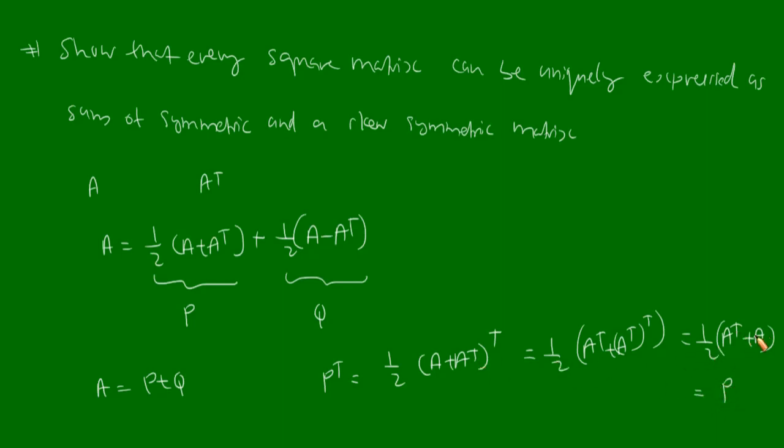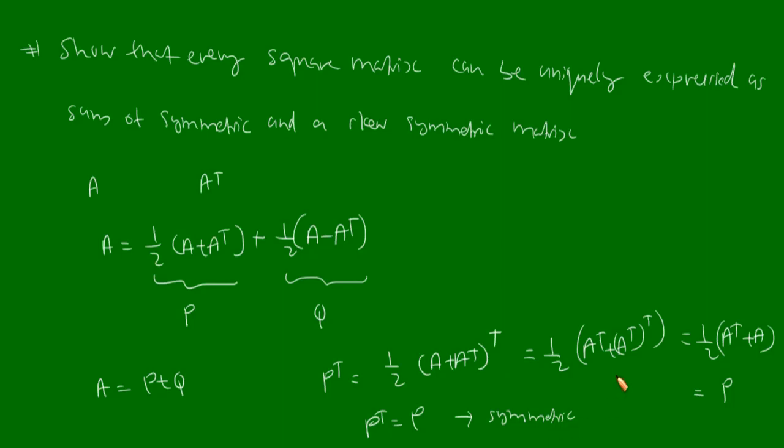Because A transpose plus A, we can write this as A plus A transpose since addition is commutative, and that is equivalent to 2P. So our result is P transpose is equal to P. That means this part, P, is symmetric. So this shows that P is symmetric.